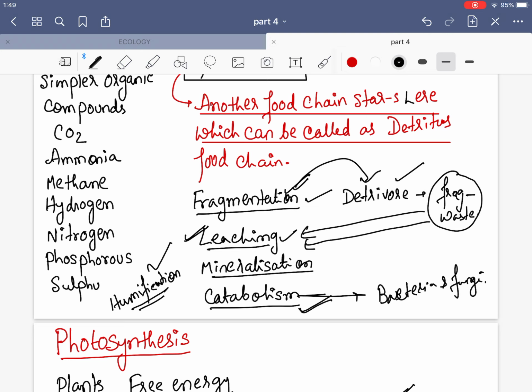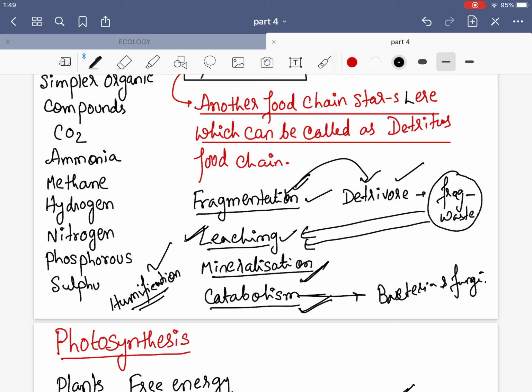Humification and mineralization occur during decomposition in the soil. They are the soil decomposition processes. Humification leads to the accumulation of substances which are called humus.